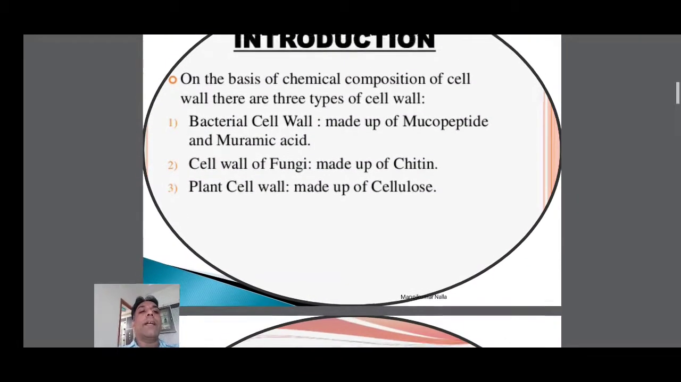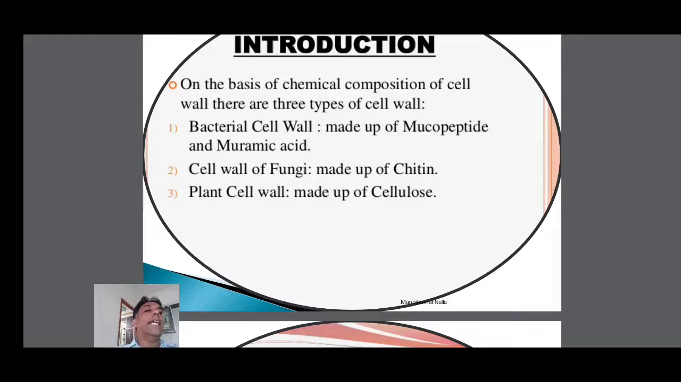On the basis of chemical composition, there are three types of cell wall. One is the bacterial cell wall, the second is the fungal cell wall, and the third is the plant cell wall. The bacterial cell wall is different from fungal and plant cell walls. It is made of mucopeptide, muramic acid plus protein. Muco means a type of carbohydrate, so carbohydrate linked with peptide and muramic acid is called mucopeptide.